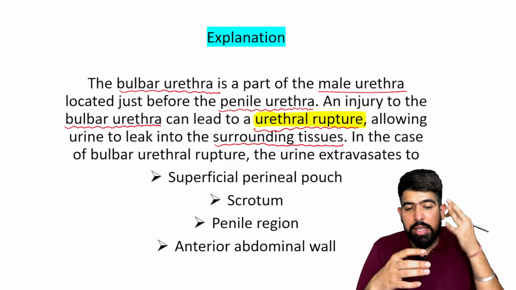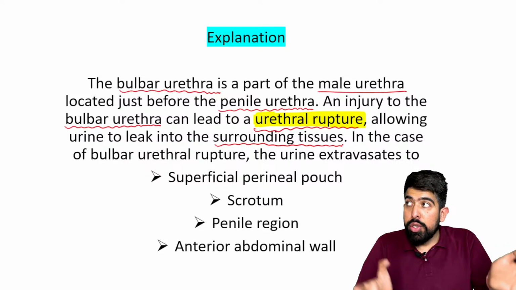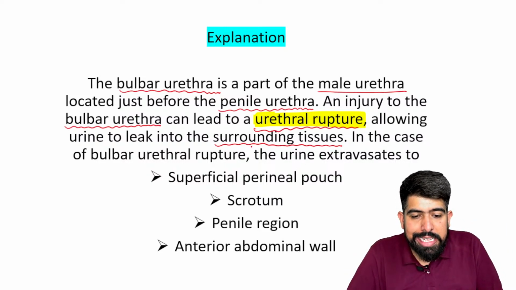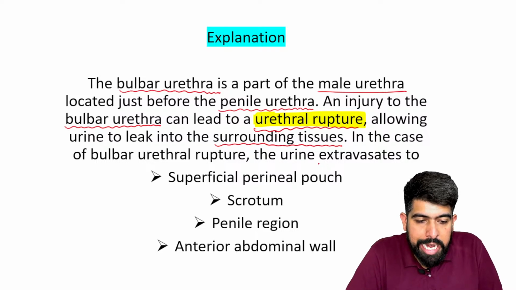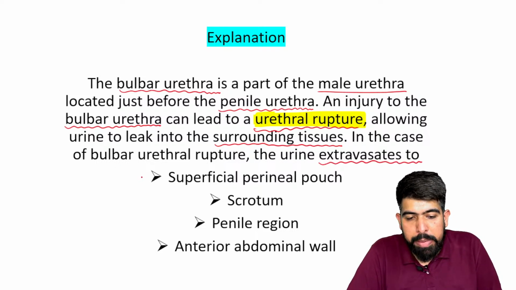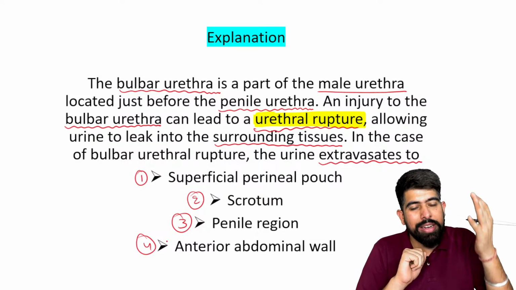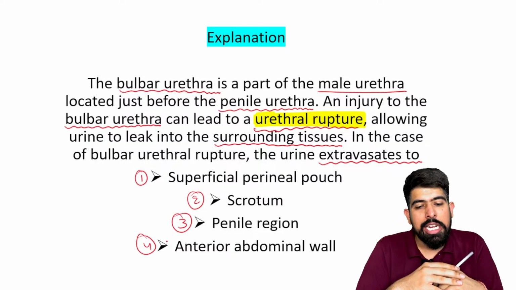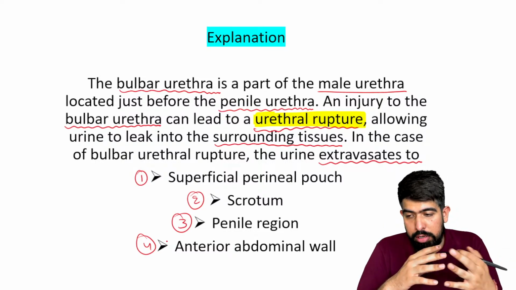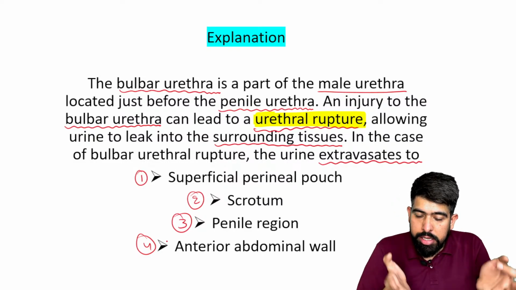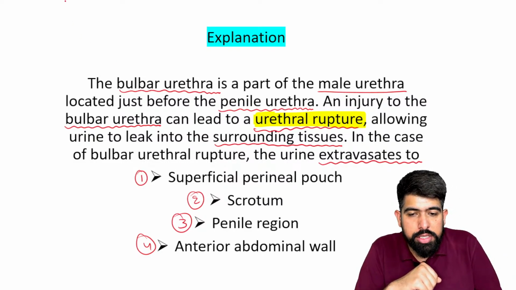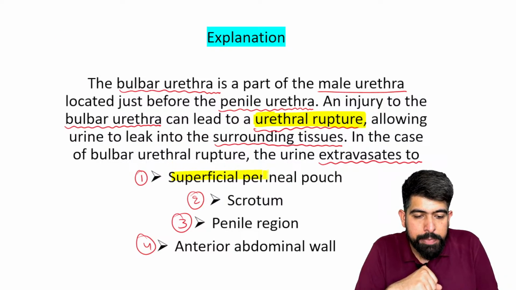If this urethra is leaking, the urine will spill into the surroundings. In the case of bulbar urethral rupture, the urine can extravasate to which structures? Please remember these four important structures. Due to this bulbar urethral rupture, what are the surroundings where the urine can leak out? The first is your superficial perineal pouch.